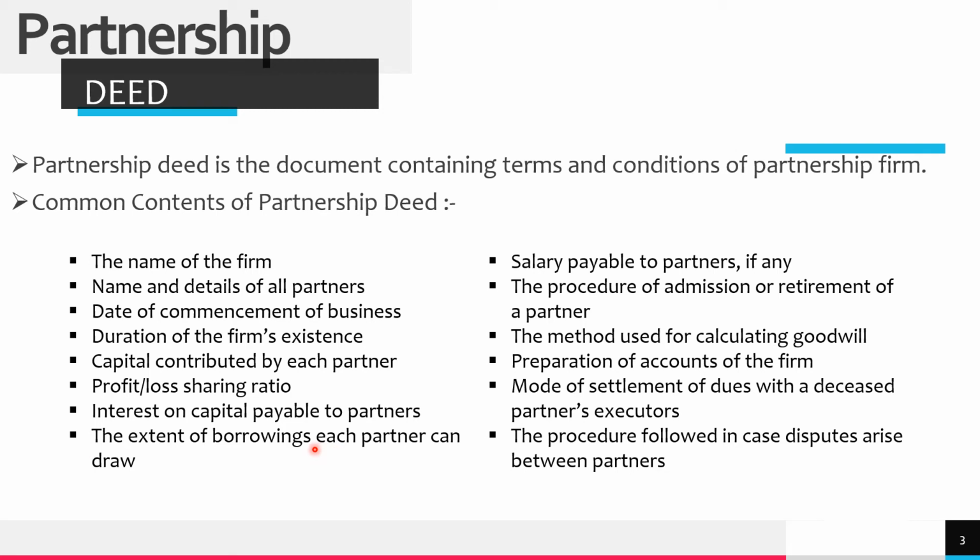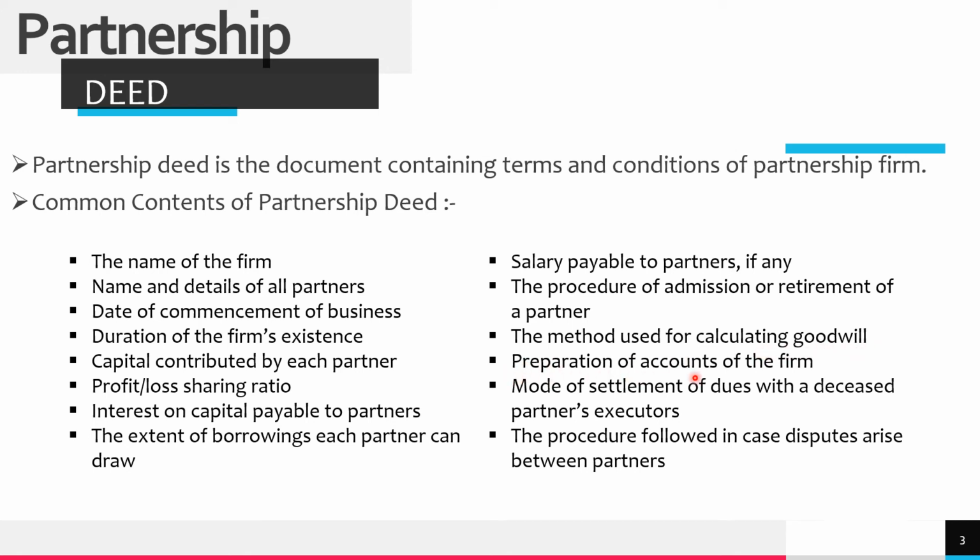Extent of borrowing each partner can borrow. So there is a provision that business can also give loans to its partners. To what extent a partner can borrow from the firm will be decided here. What is the amount of salary payable to the partners by the firm? What is the procedure if someone is willing to admit or retire a partner? Everything has to be decided on a prior basis so that there will be no conflicts further. What methods will be used to calculate goodwill? Goodwill is one thing which you will definitely understand in detail when you move to class 12th.